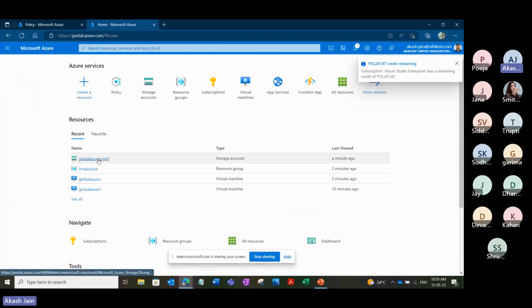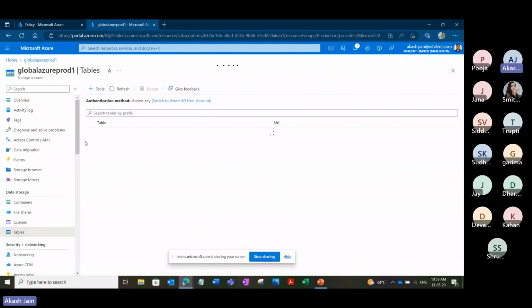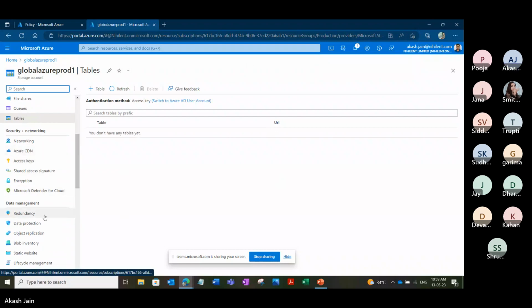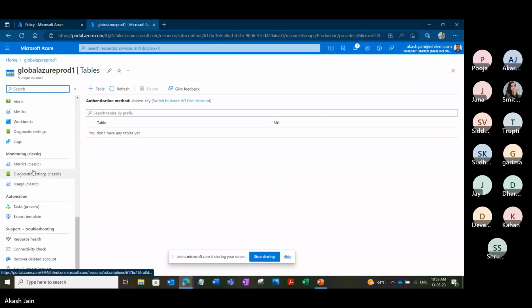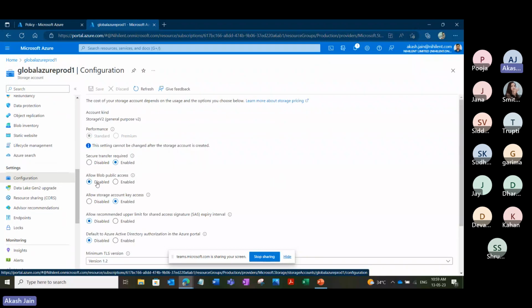If I go to the storage account, this one was the storage account I created. And if I go to configuration, tables, you can see here that allow public access is disabled. Though we created our storage account as enable public access, it is disabled because of that policy.